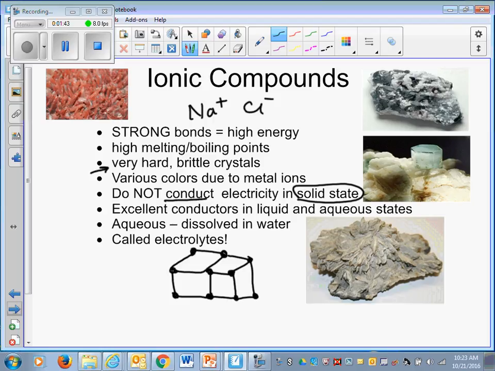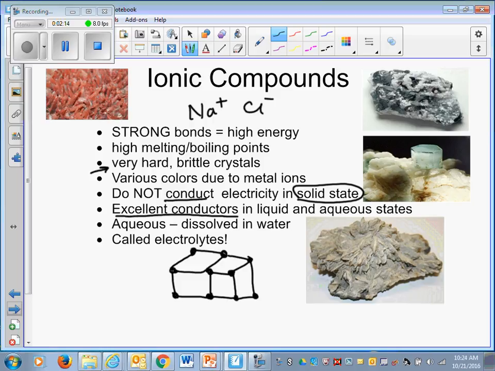So when they're in solid state, they do not conduct electricity. But if you melt them, if they're molten, or if they're dissolved in water, where they turn into ions, dissociation happens. That is when they are good conductors of electricity. So they're excellent conductors in liquid and aqueous state. Aqueous, of course, means dissolved in water. They're also called electrolytes because they're good conductors of electricity when they are melted or when they are dissolved in water. So this is what we want to know about ionic compounds.